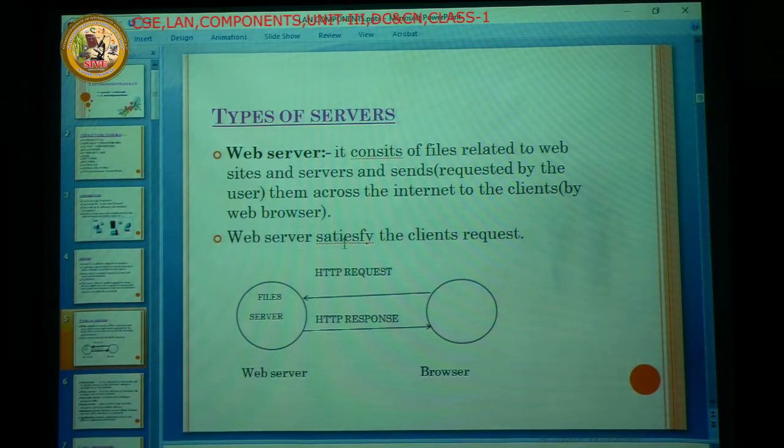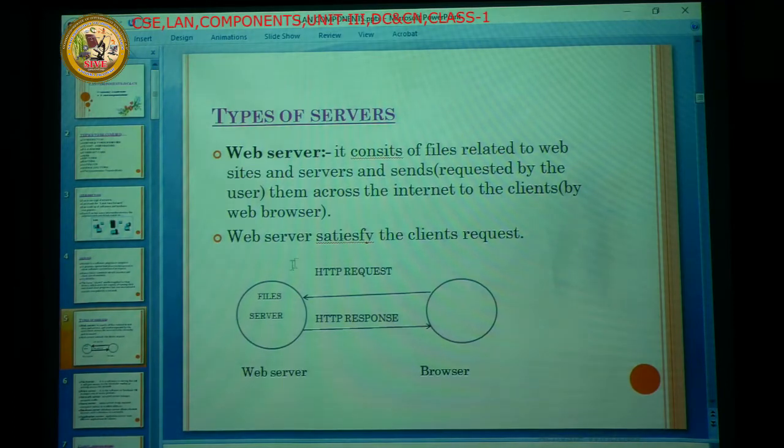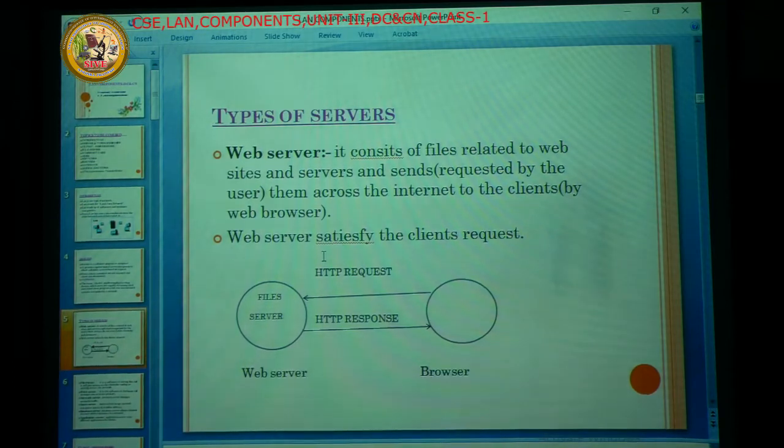So the web server, or any server whatever it may be, should satisfy the client's request. The number of websites also depends upon the web server, because it validates and balances the data also.